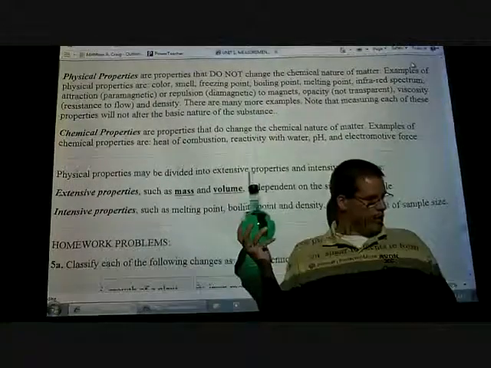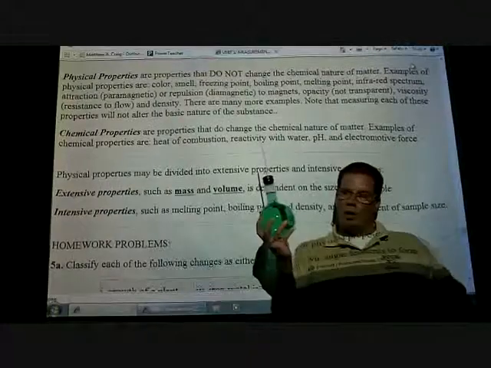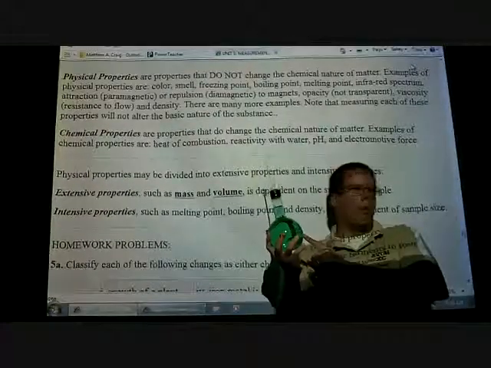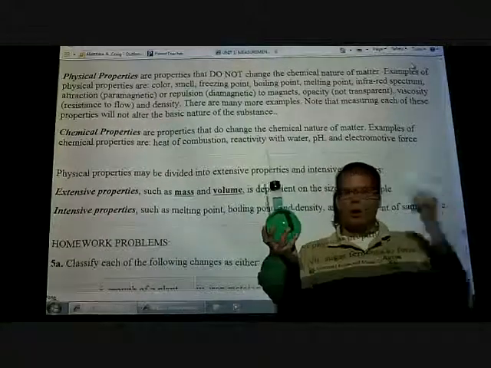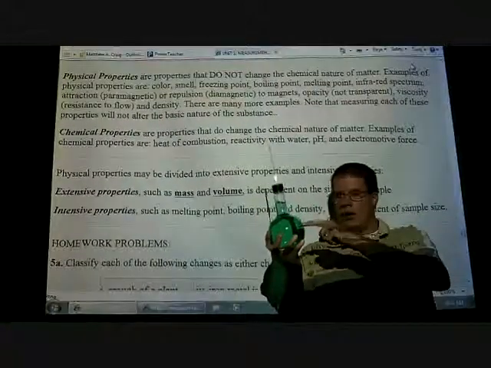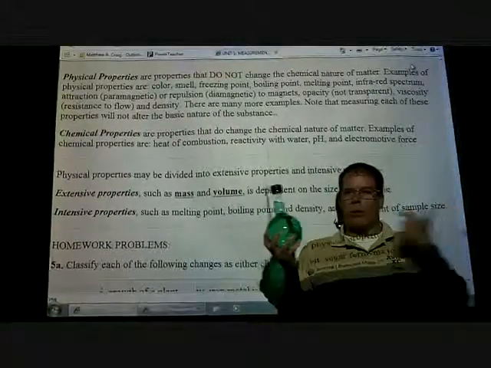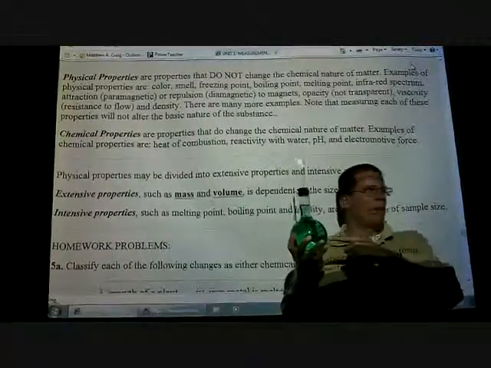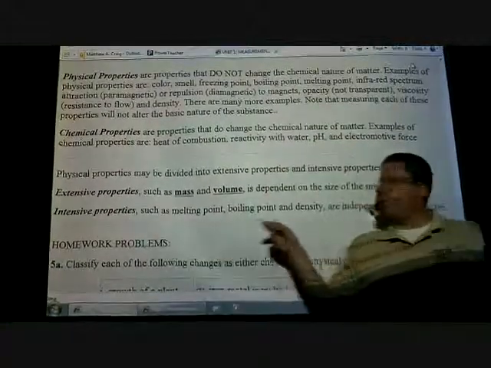So let me ask you a question here. If I had this amount of water, okay, it's about a liter, and say I go over to the swimming pool and it has the same kind of water, doesn't have all the chlorine and everything in it, which of those two will boil at a higher temperature? The water here or the water in the swimming pool? They boil at the same temperature, right? It's water. Okay. So they boil once the temperature gets to 100 degrees. That is an intensive property.